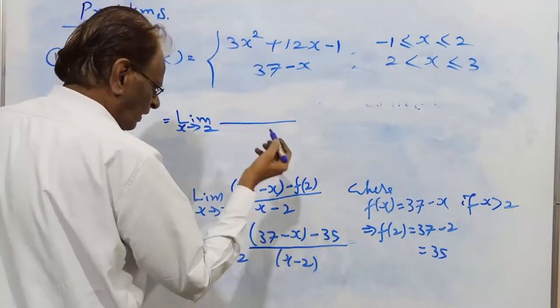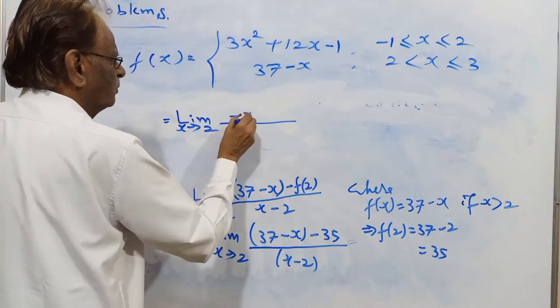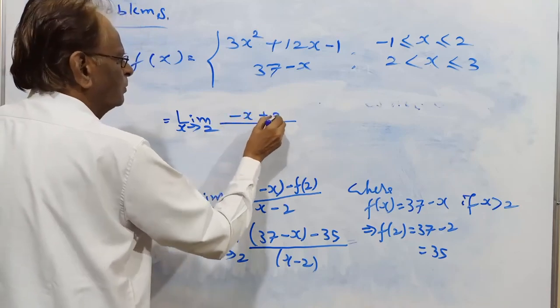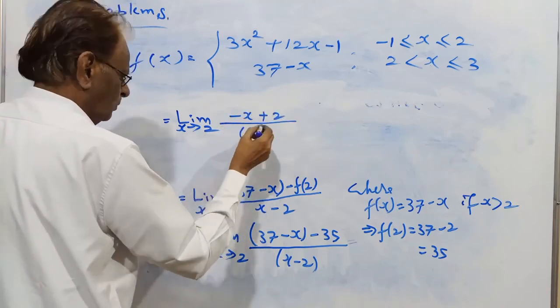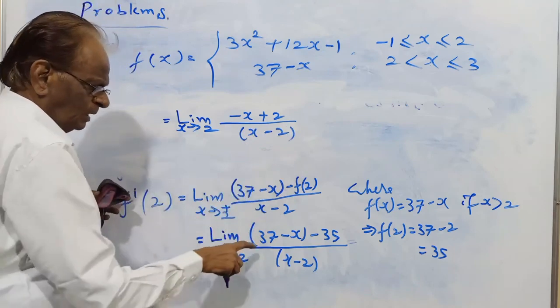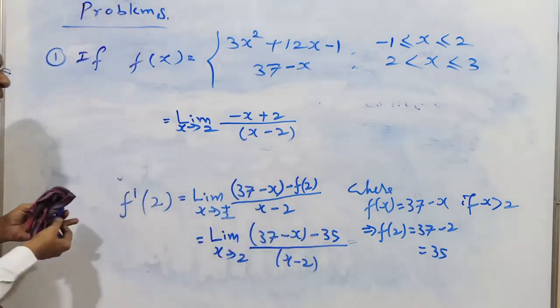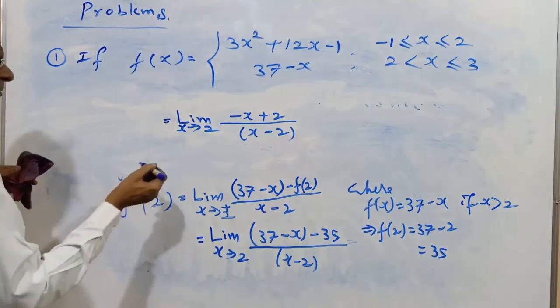Thirty-seven minus 35 is 2, and minus x.